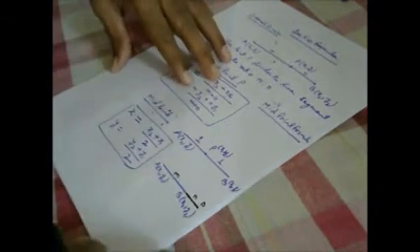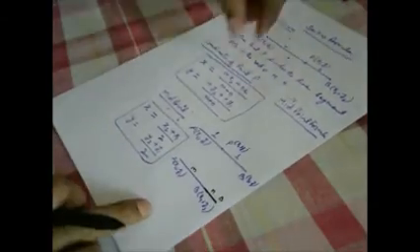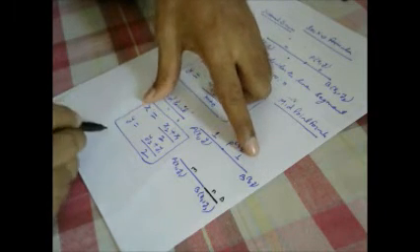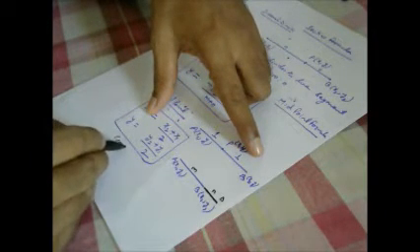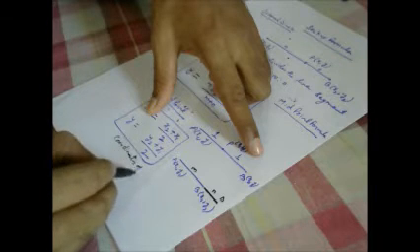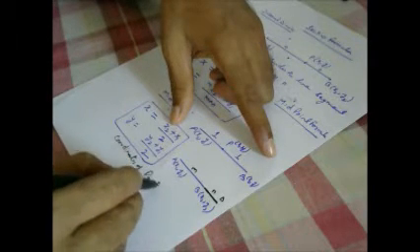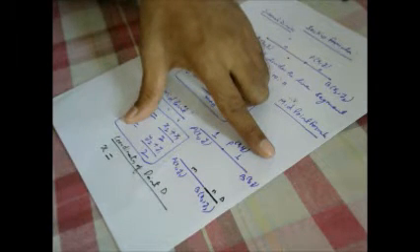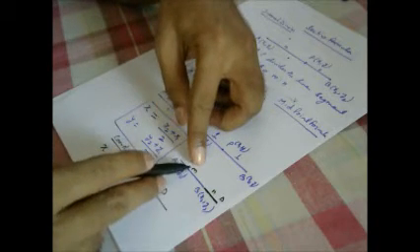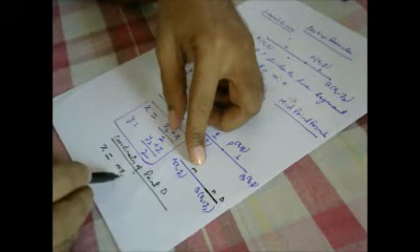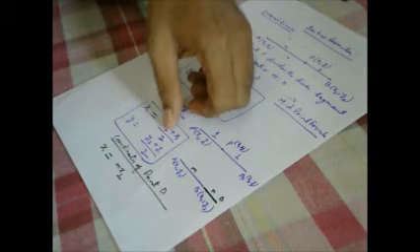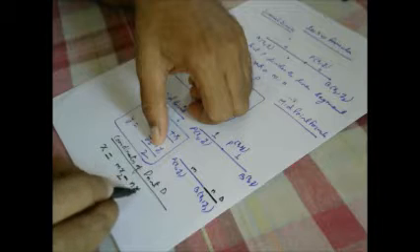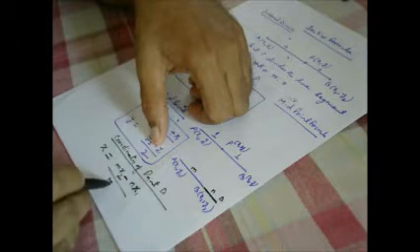In that case, how will we find it? If D has the coordinates x and y, then the coordinates of point D will be: x becomes mx2, no difference, but the plus sign in the middle changes to minus, nx1 divided by m minus n.